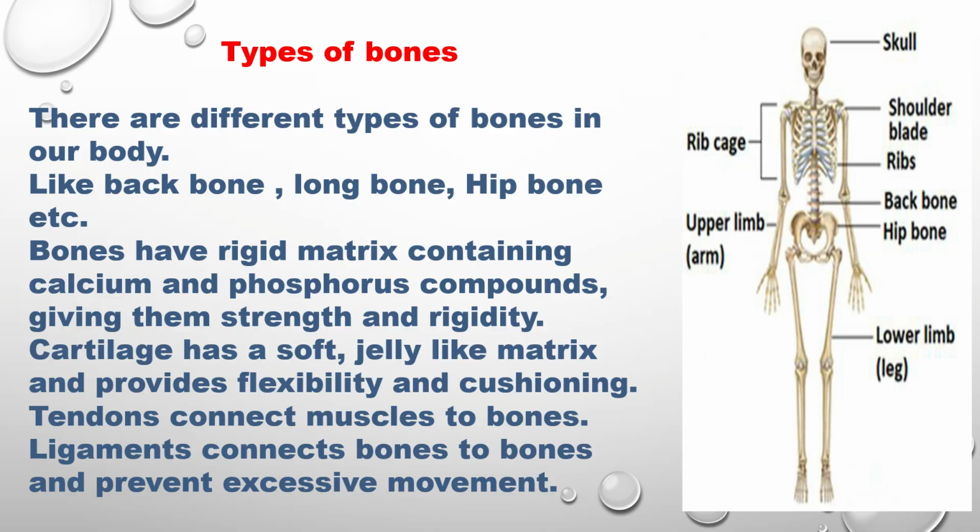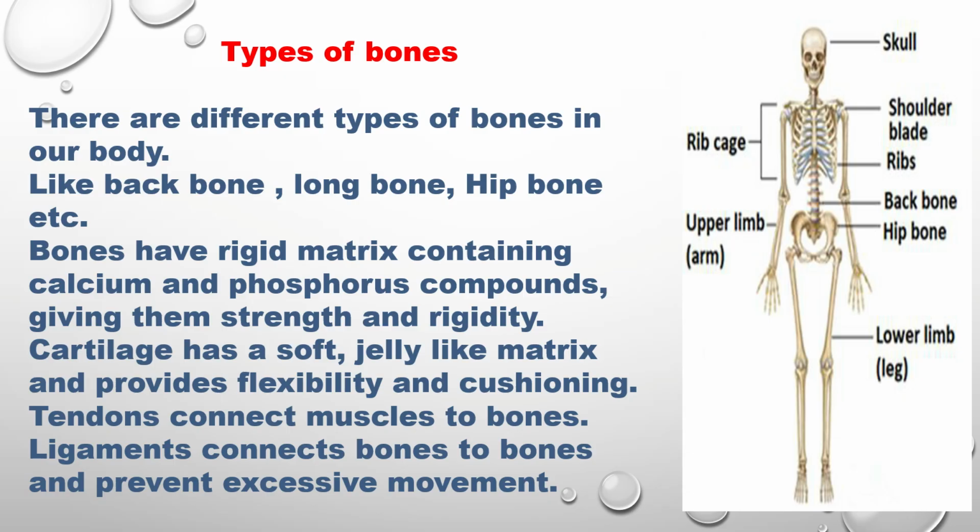Types of bone. Now look at the figure. We have the skull, shoulder blade, ribs, rib cage, backbone, hip bone. Arms are called the upper limbs, and legs are called the lower limbs. There are different types of bones in our body, like backbone, long bone, hip bone.